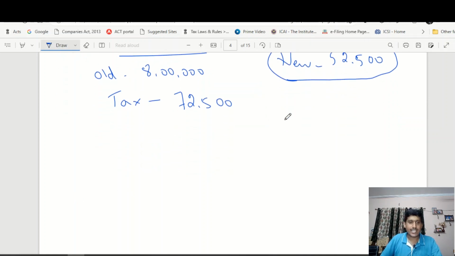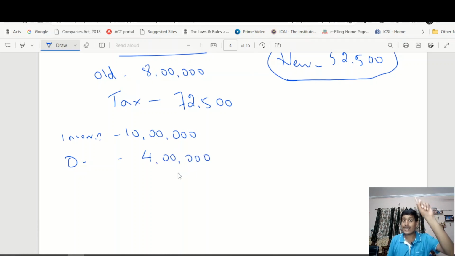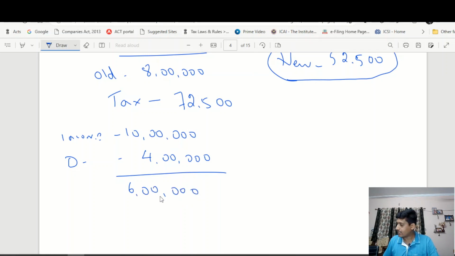Let us take another example. Some 10 lakhs, deduction amount is 4 lakhs, which is more than rupees 3 lakhs. So the taxable amount under old tax regime will be 6 lakhs. The tax payable on that will just be 32,500 as against 52,500 under the new tax regime.